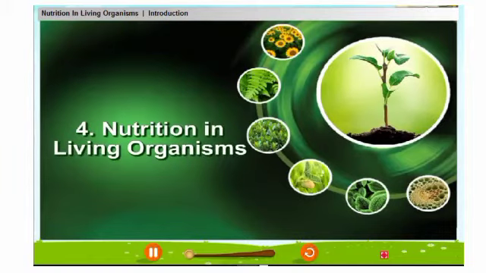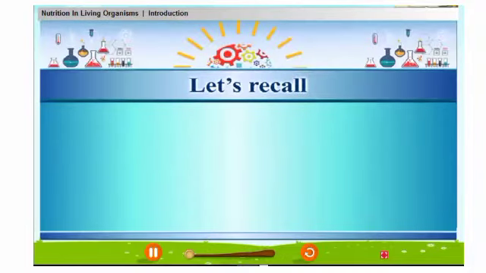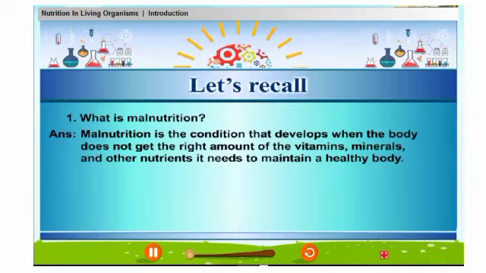4. Nutrition in living organisms. Let's recall. 1. What is malnutrition? Malnutrition is the condition that develops when the body does not get the right amount of the vitamins, minerals, and other nutrients it needs to maintain a healthy body.